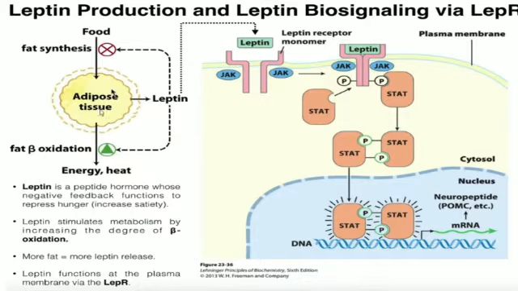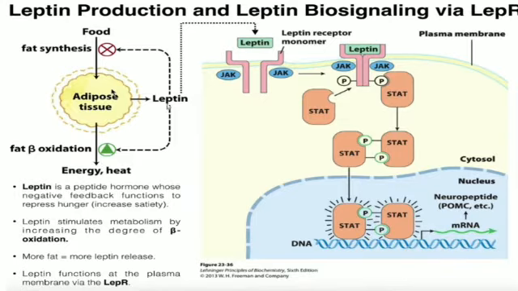The second function leptin performs is that it stimulates fatty acid beta oxidation, so degradation will take place. So no more food will be stored, and the stored food will be degraded. This was the simple function of leptin, the two main functions it is performing.